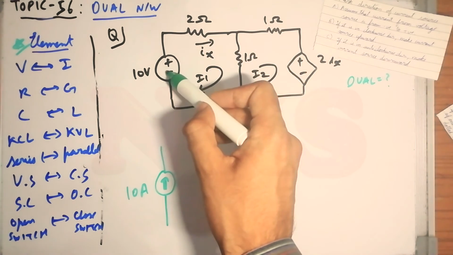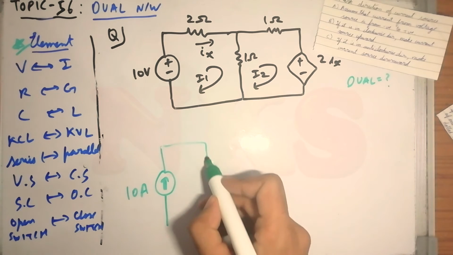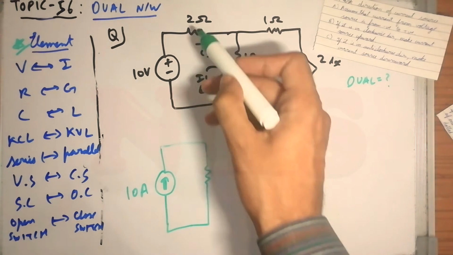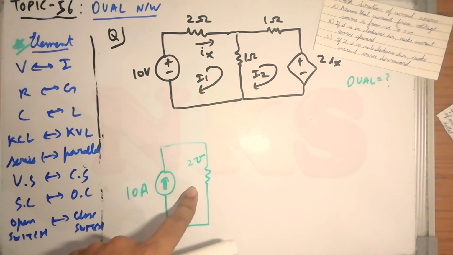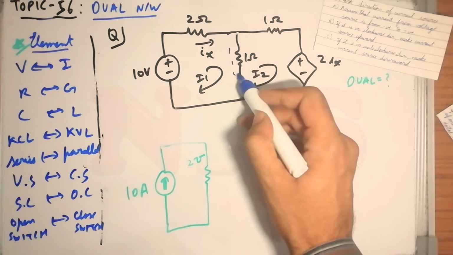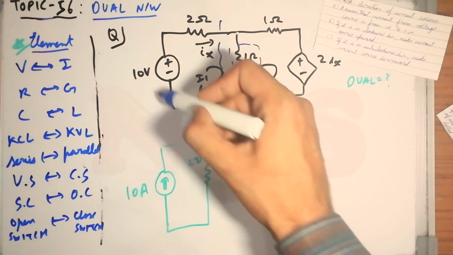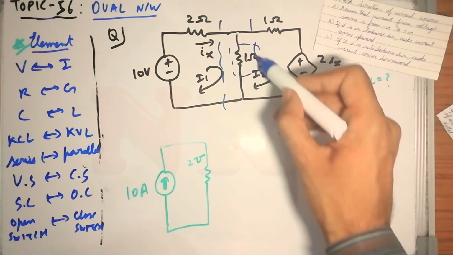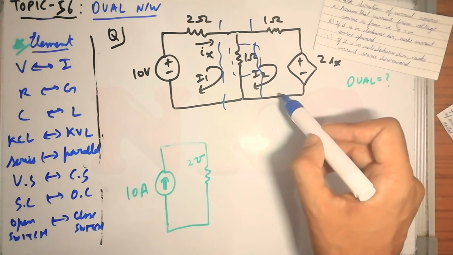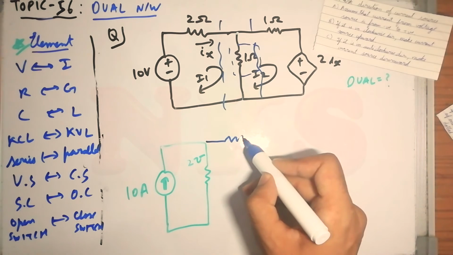Now the other thing is that this 2 ohm is connected in series with this voltage source, but I have told you series becomes parallel, so this will become parallel, but resistance will become conductance. I hope you get how I have drawn this 2 ohm. Now this 1 ohm is in parallel with this network, as well as this 1 ohm is in parallel with this network, so this has to be in series with this network now. So it will be like this.